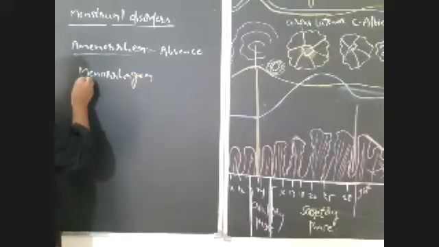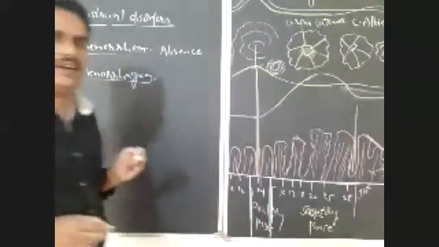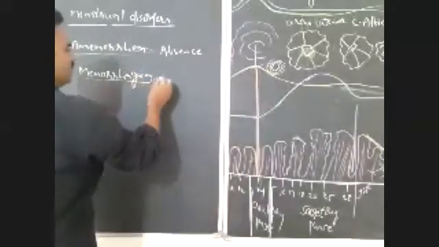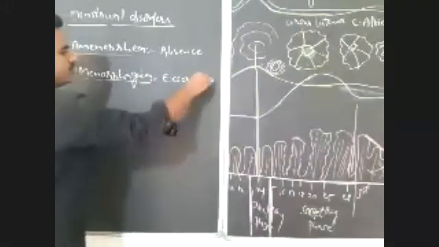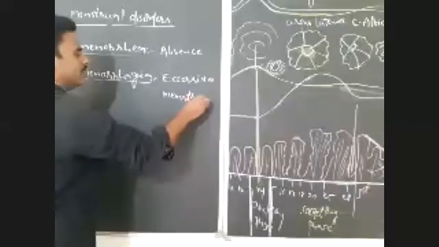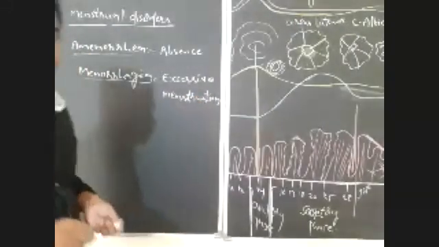Menorrhagia. Menorrhagia means excessive menstruation. Excessive menstruation or excessive menstrual flow is known as menorrhagia.